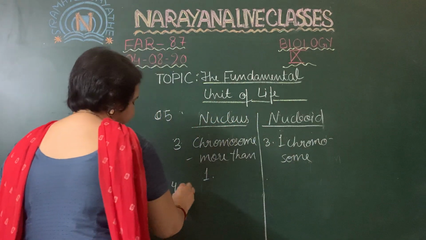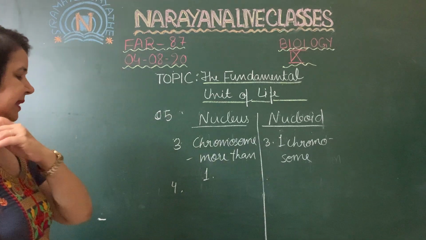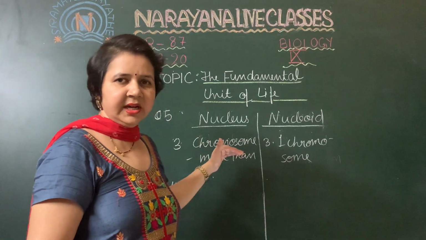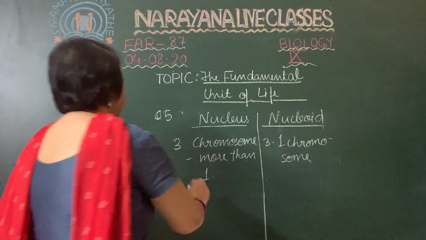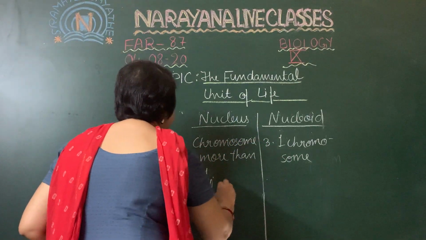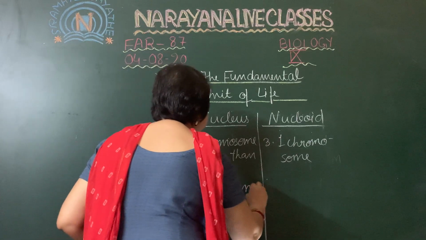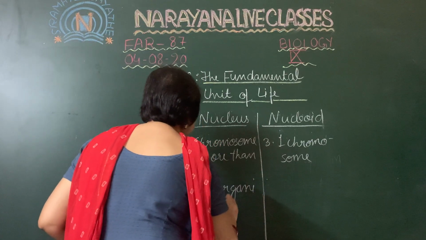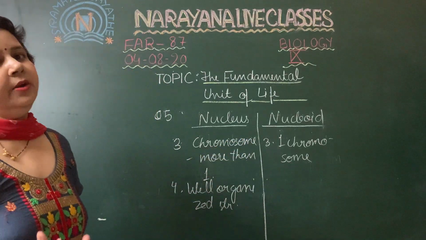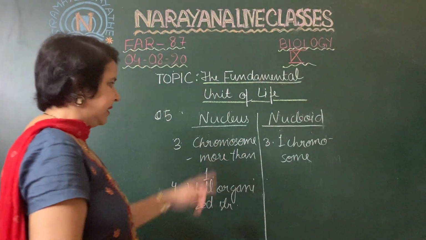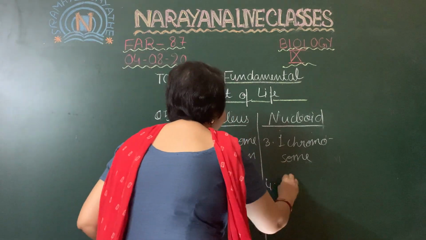Now the fourth point of difference is that the nucleus is a well organized structure, whereas the nucleoid is not that organized, it is a poorly organized structure.